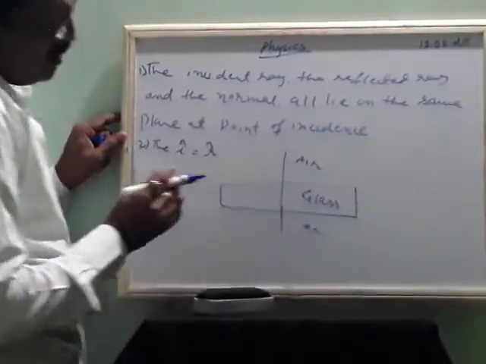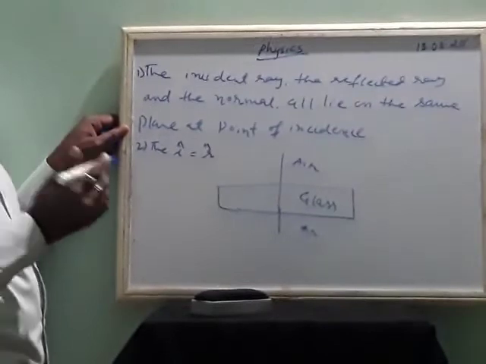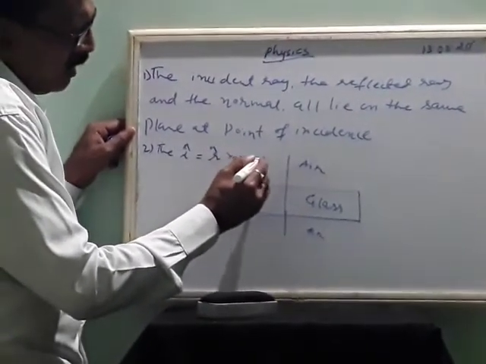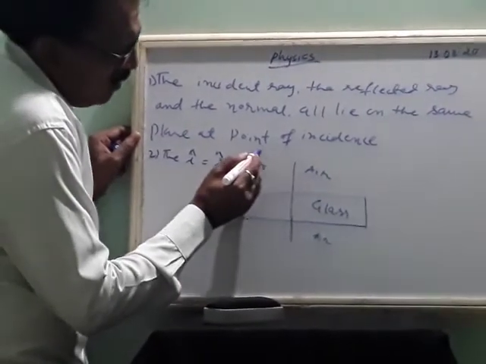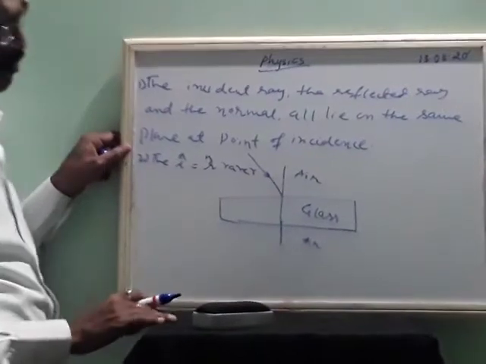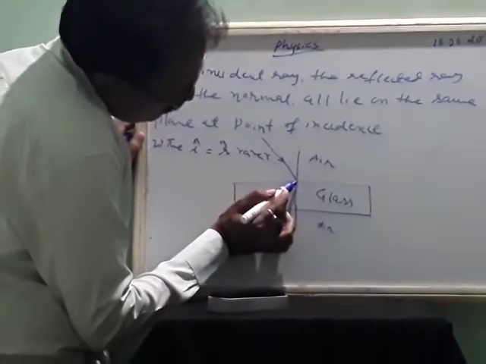Air is a rarer medium, optically rarer. So the angle of incidence will be like this, but the angle of refraction will be lesser.